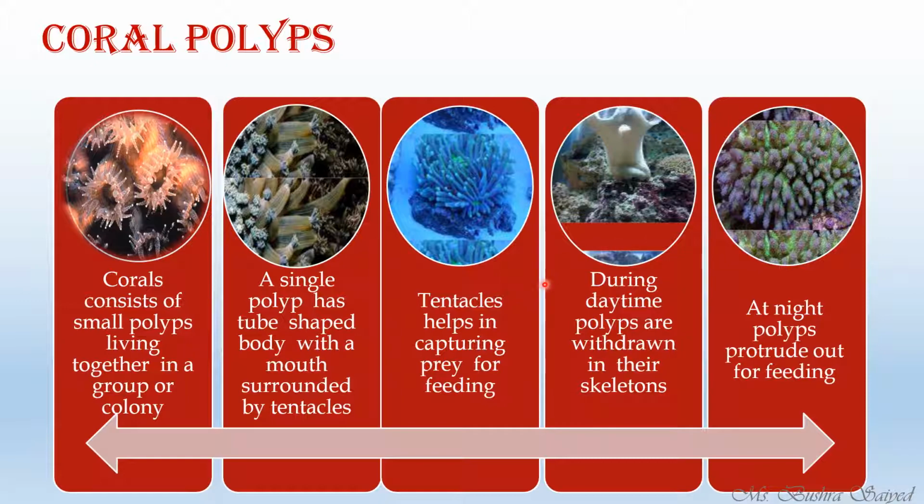What happens during the daytime? It means when there is light. At the time of light, these polyps are withdrawn into the skeletons, meaning they are hidden inside the skeleton. You will not be able to see the polyps in light, but at night, you will be able to see that the polyps protrude out and perform the feeding function by capturing prey. So this is about the coral: what is coral, what is its structure, how does it look.